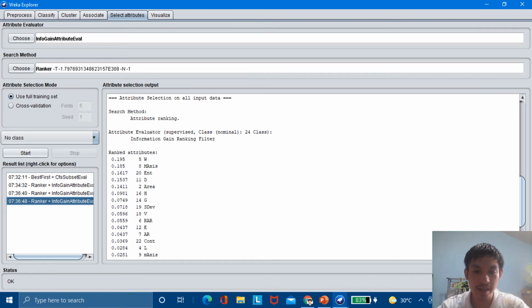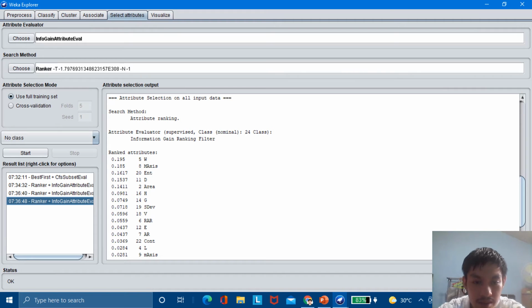Here we can see the attribute selection on all data input. We have now the attribute ranking. Here are the ranked attributes. The highest is from W, ranked 0.195, followed by 1.185 by M axis. Next, 1.1617 by ENT. Next is 1.537 by D. Next is 1.411 from area.